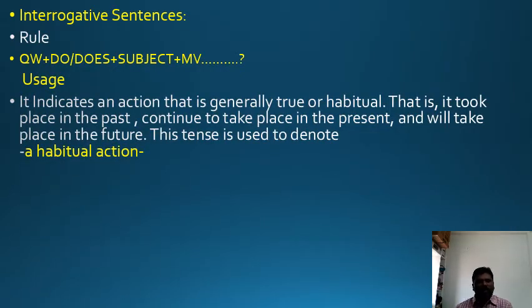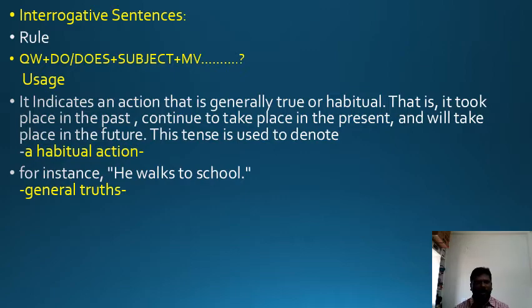Usage. When we use this tense, it indicates an action that is generally true or habitual. That is, it took place in the past, continues to take place in the present, and will take place in the future. This tense is used to denote habitual action. We use this tense to indicate universal truths and habitual actions. Look at the example.